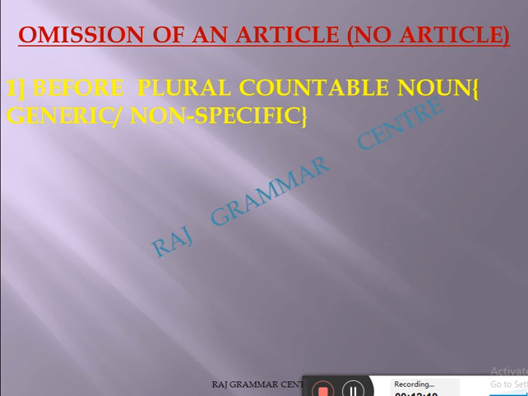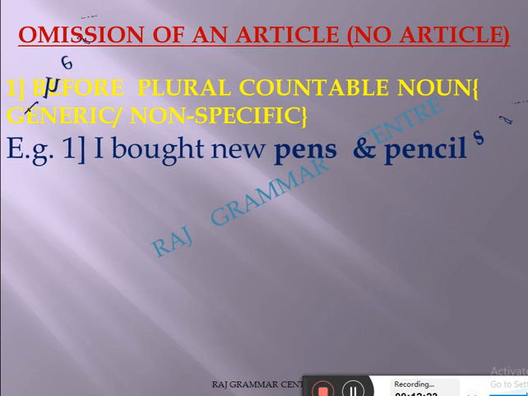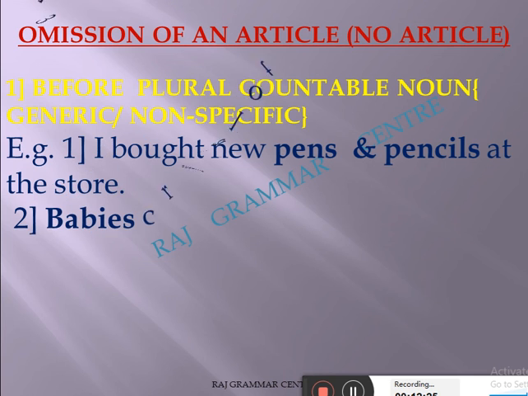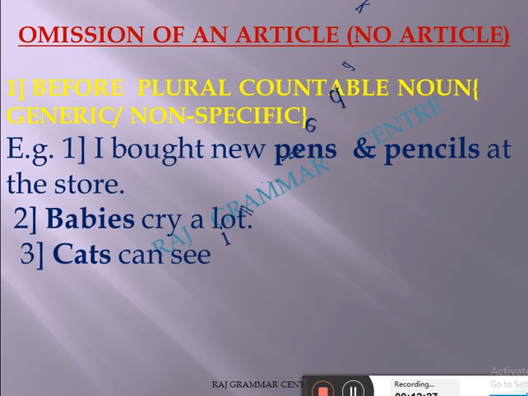Now see the examples. I bought new pens and pencils at the store. See carefully: I bought new pens and pencils. I can't write here "I bought new the pens and pencils." No, it is wrong. So before a plural countable noun, we should never use articles.